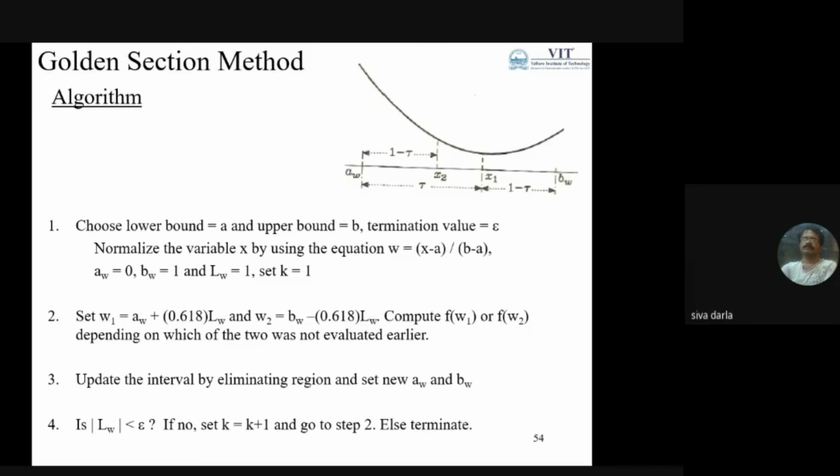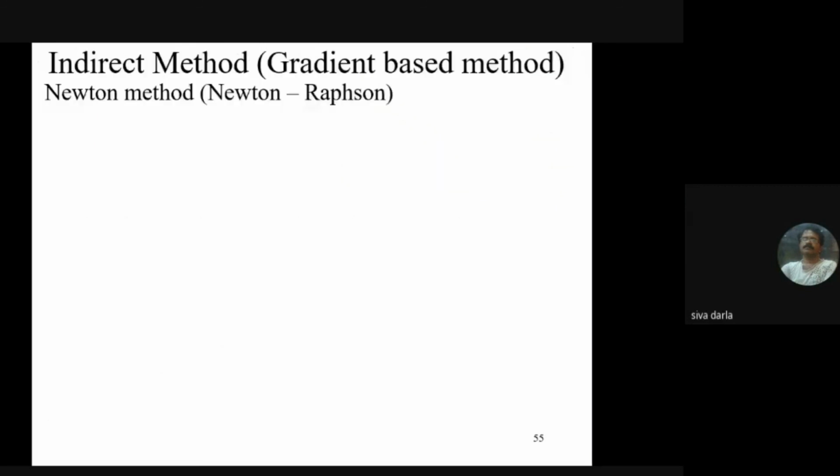Then coming to the golden section method, the second category of methods under single variable optimization. One method under this category is Newton's method, or we can call it the Newton-Raphson method. The basic concept is based on the Taylor series.